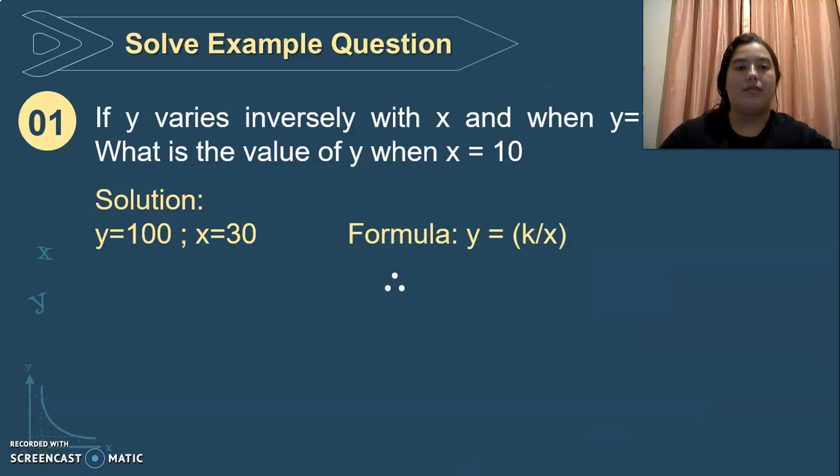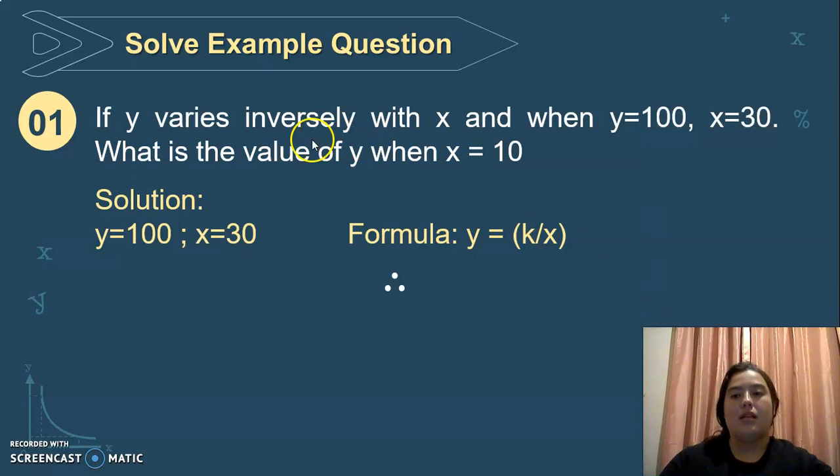The first example says, if y varies inversely with x, and when y equals 100 the value for x is 30, what is the value of y when x equals 10?